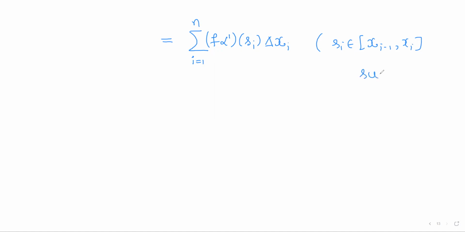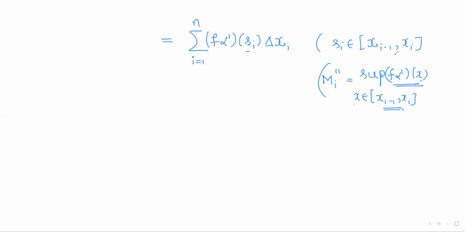But we have taken the supremum of all f into alpha dash of x, as x varies over the ith interval, to be mi double dash. So this mi double dash is a supremum, which means it will be greater than or equal to all these values as x varies over this subinterval.